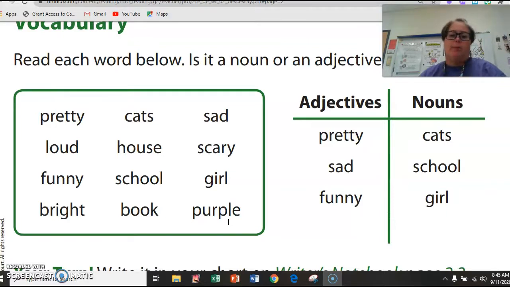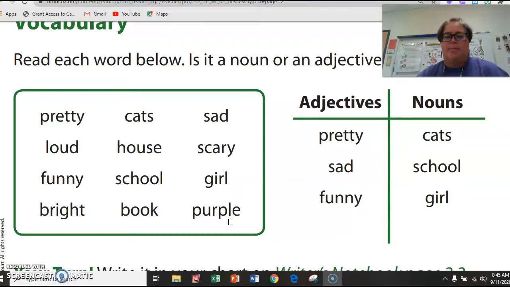So now I hope you understand the difference between nouns and adjectives. Nouns are a person, place, or thing. Adjectives are words that are used to describe the nouns. And it's very important in descriptive writing that we use a lot of adjectives, because adjectives are an important part of being able to describe what we see, describe what we hear, and write it down.